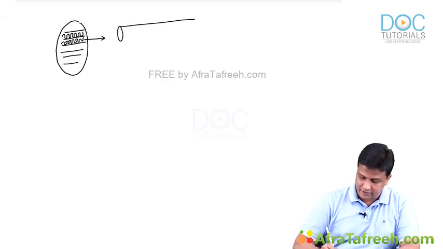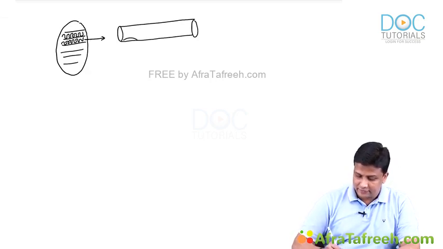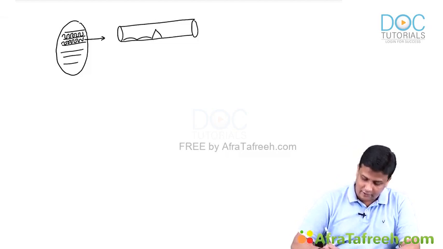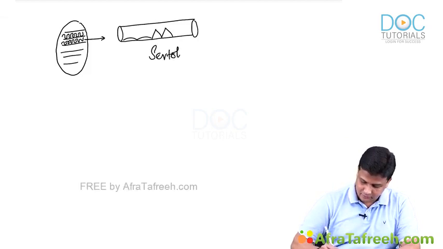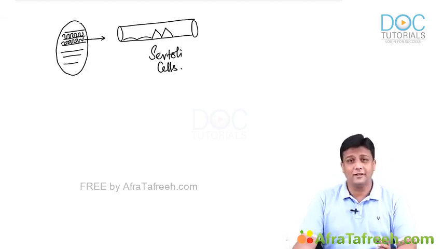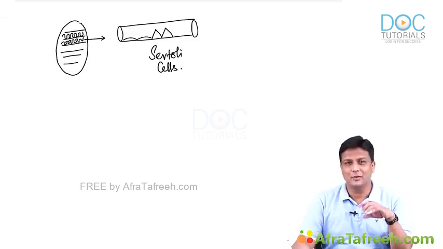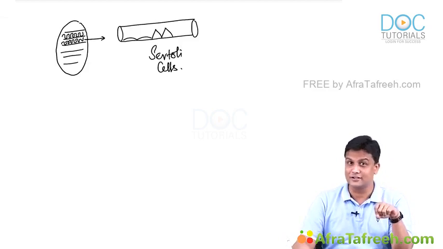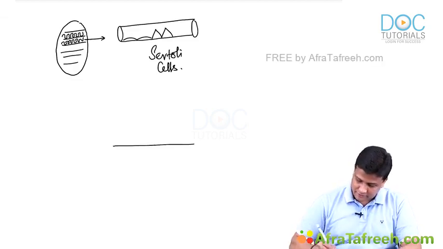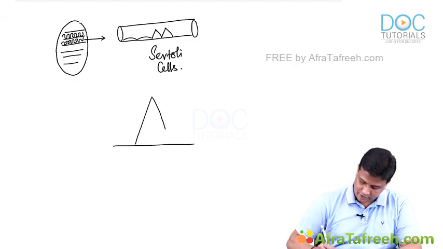The name itself is telling, it's like a tube, seminiferous tubule. Inside this seminiferous tubule, you'll have flattened cells which are known as germ cells. And in the middle of that, you'll find the cone-shaped cells which are known as Sertoli cells. Now, we have been learning from our school days that Sertoli cells actually help in the process of spermatogenesis. So, today, let us try to find out how. Let me zoom in on one of the Sertoli cells here, a cone-shaped or pyramidal Sertoli cell.